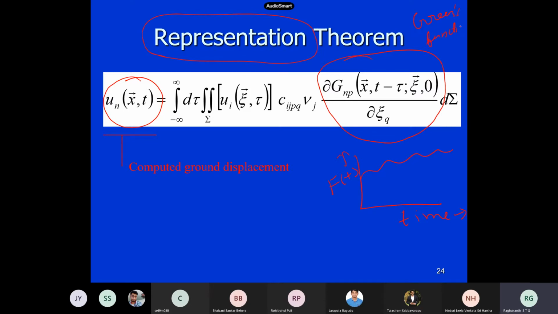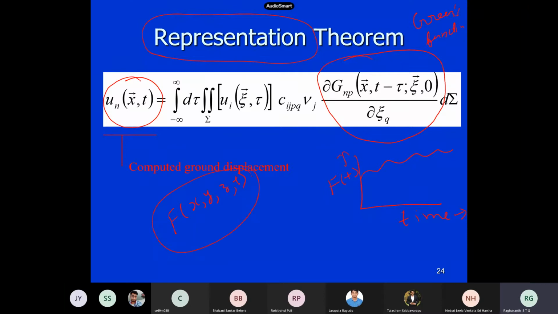So the impulse response function is the response of your single degree of freedom system to a unit impulse. Here also, it is the response to a direct delta function in time as well as in space. See, because this is in 3D, your force can be distributed. The forcing function depends on x, y, z and t. All these variables will be there.